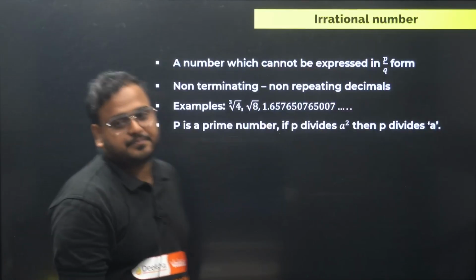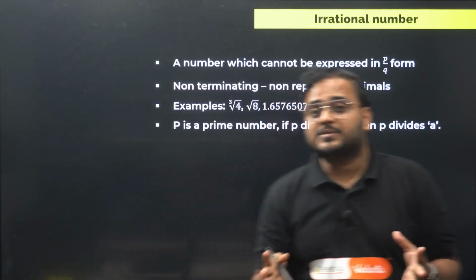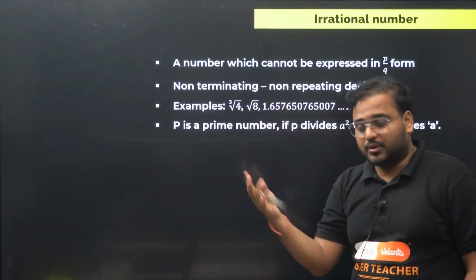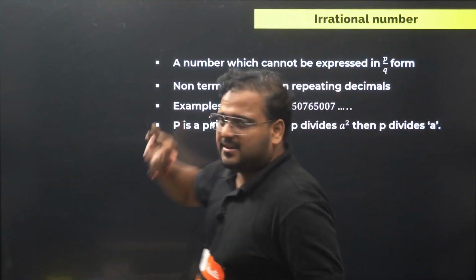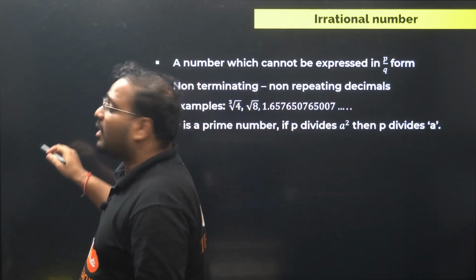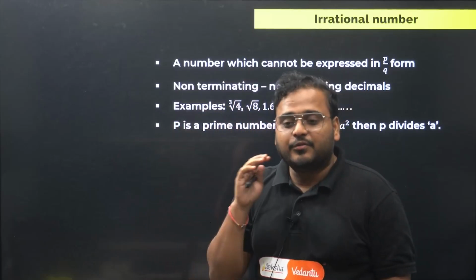Question number 13. Now before we do that, we are now into the world of irrational numbers. Question number 13 will be on the basis of irrational numbers only. But right now let's understand this very clearly. So basically the family tree of the number system goes like this. Remember, start from counting numbers.